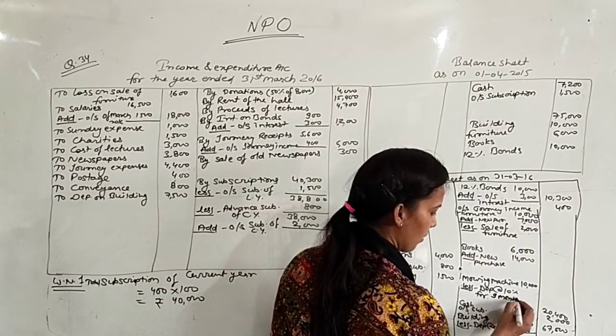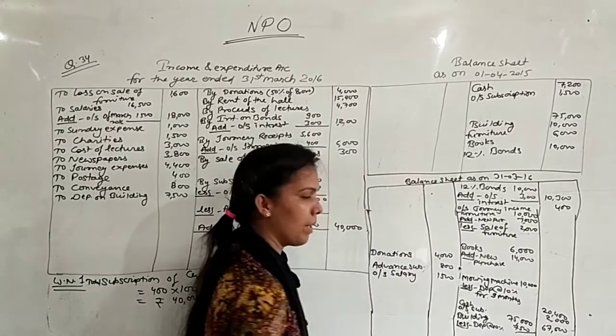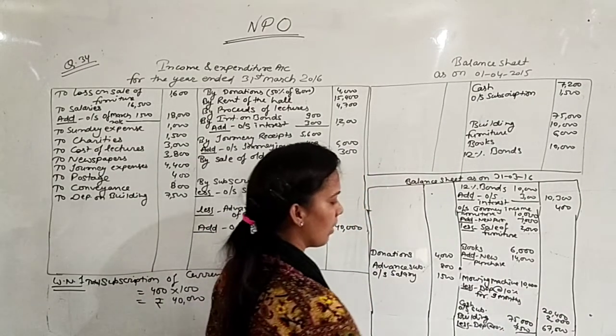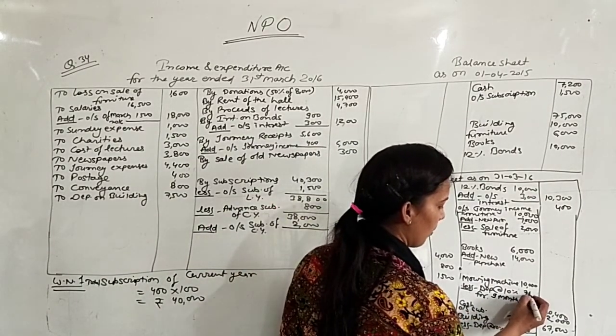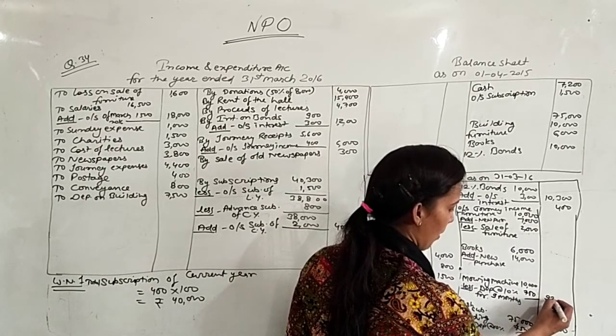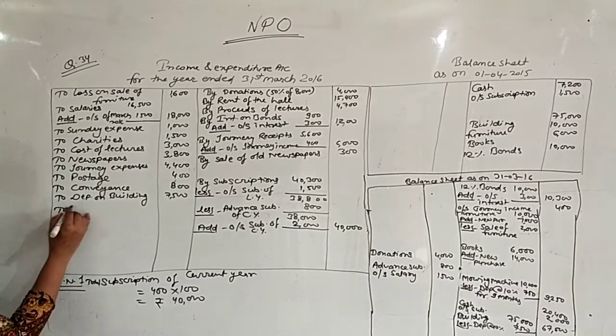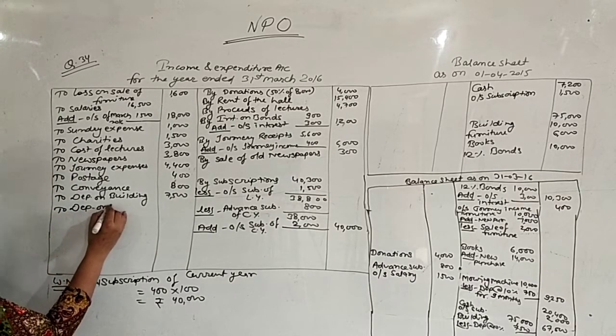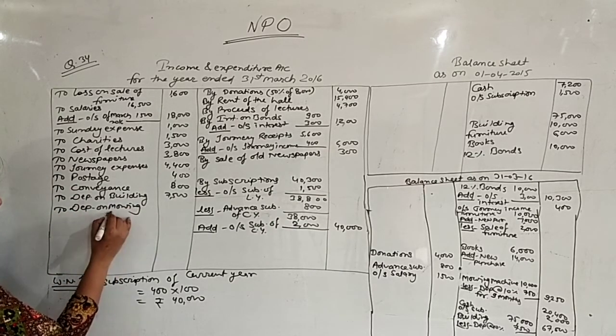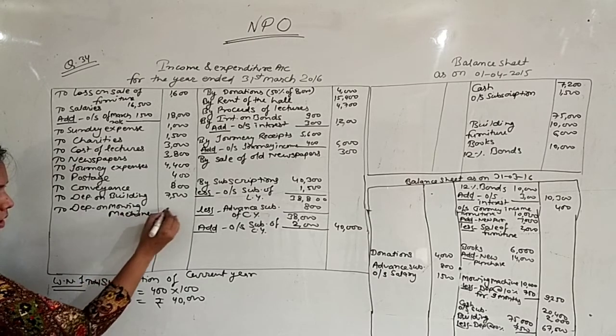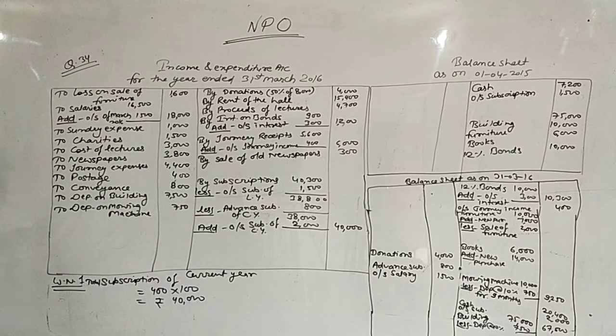For 9 months, 10,000 multiplied by 10%, that is 1,000. 1,000 for 9 months, it will be 750. So the amount is 9,250. This 750 will also be transferred to your income and expenditure account, to depreciation on moving machine. It is 750 rupees.